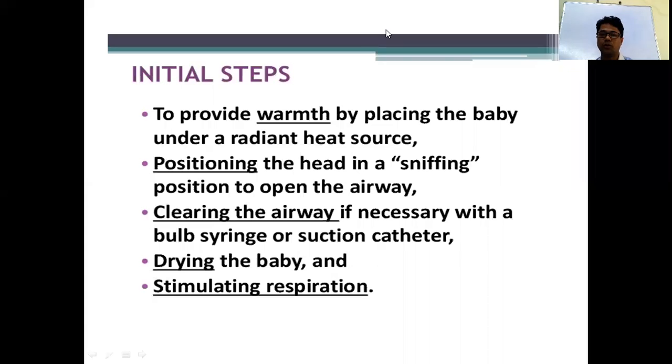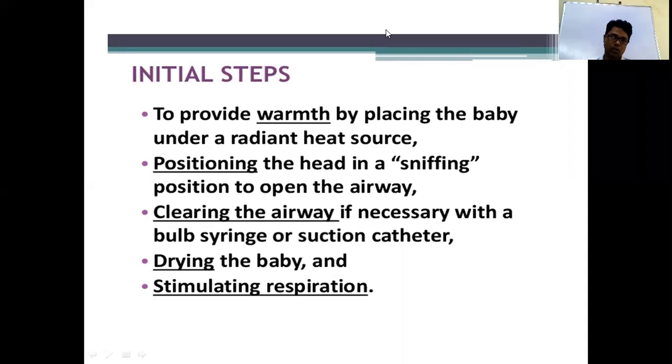Then you have to clear the airway. How to clear the airway? You have to clear the mouth first, then the nose. Because if secretions are in the mouth and you suction the nose first, that irritates the nose, the baby will take a fast breath and aspirate all the secretions. So remember, M and N: M for mouth, N for nose. First clear the mouth, then the nose.